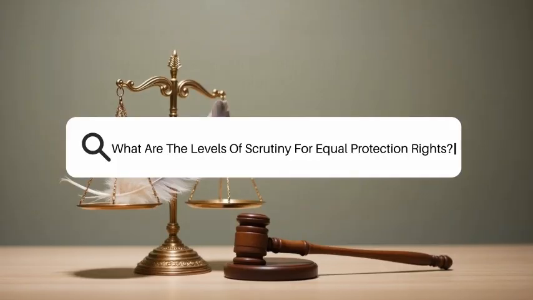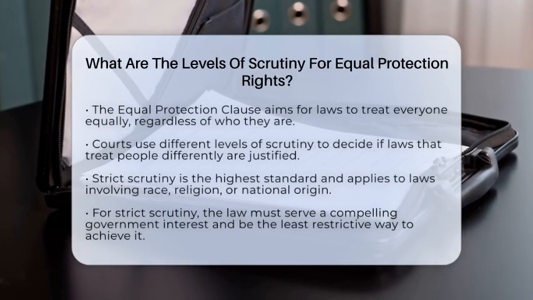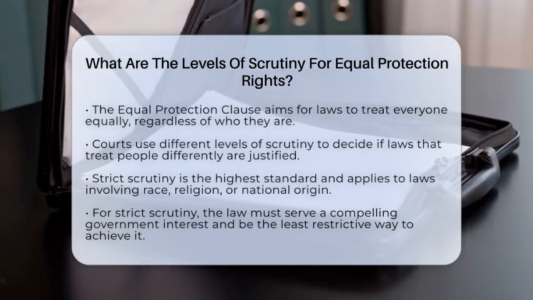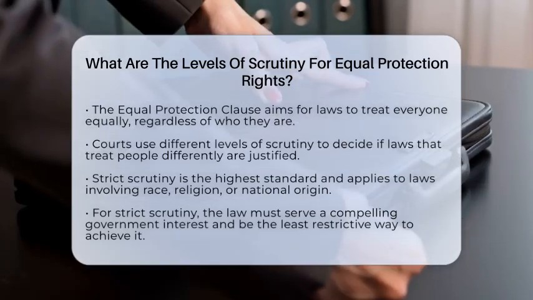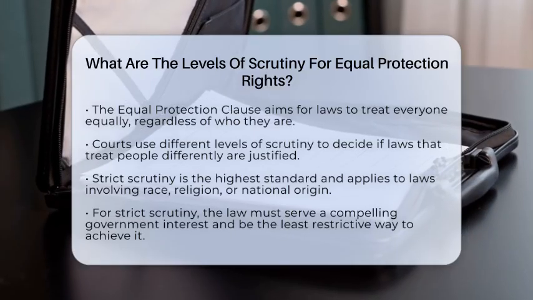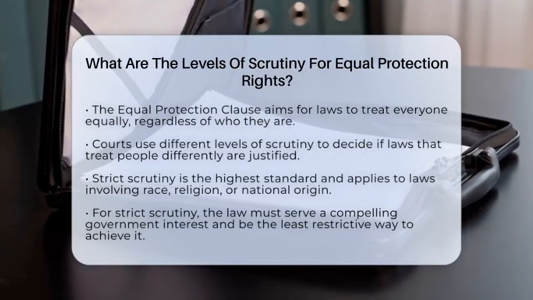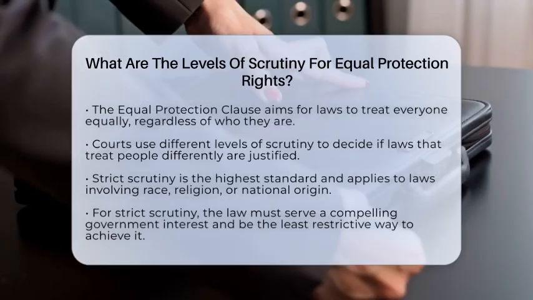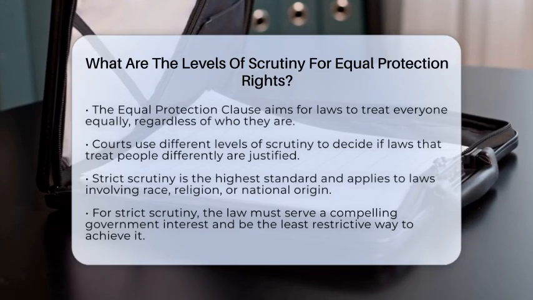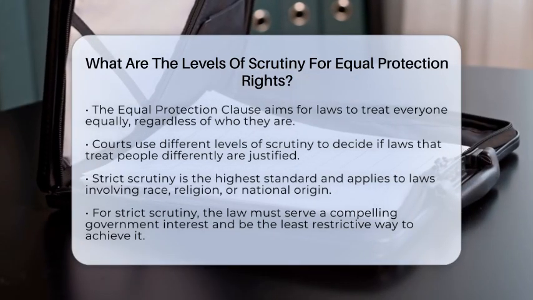What are the levels of scrutiny for equal protection rights? Imagine a world where laws treat everyone exactly the same, no matter who they are. That's what the Equal Protection Clause aims for. But how do courts decide if a law is fair or not? That's where the levels of scrutiny come into play. These are standards courts use to check if a law that treats people differently is justified. They help protect your rights by making sure discrimination isn't just accepted without question.